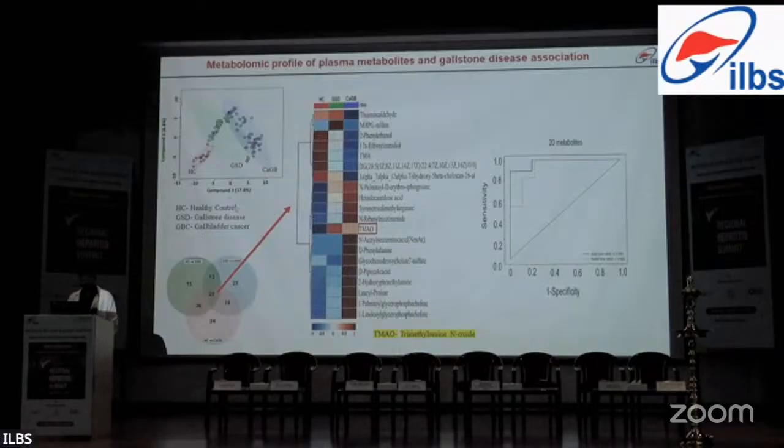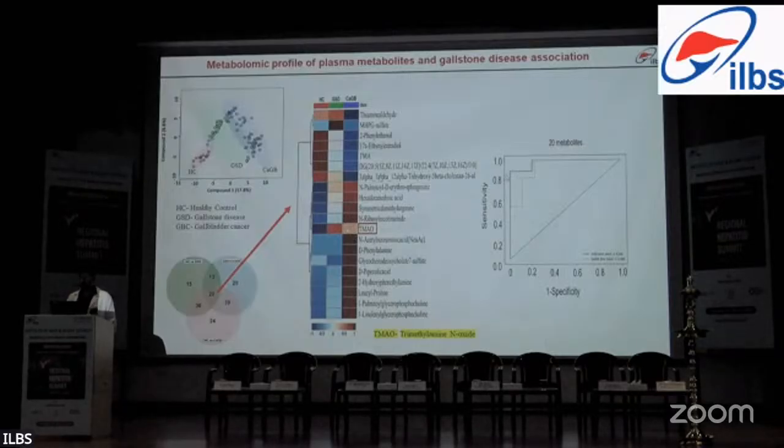These metabolites were then subjected to volcano plot analysis to identify differentially regulated metabolites with fold change more than 2 and p-value less than 0.05. From all those differentially regulated metabolites, we wanted to find metabolites that can be used for both prediction of gallstone disease and gallbladder cancer. So the common 20 metabolites were taken that were specific for both gallstone disease and gallbladder cancer. The representative heat map shows the relative abundance of all these 20 metabolites, and TMAO was found to be significantly increased in both gallstone disease and gallbladder cancer.